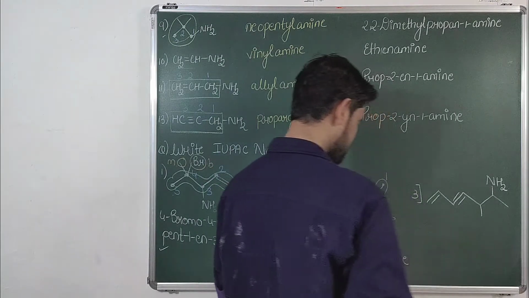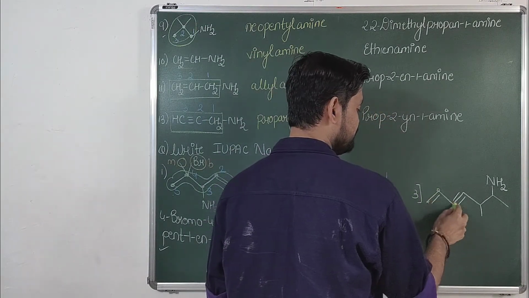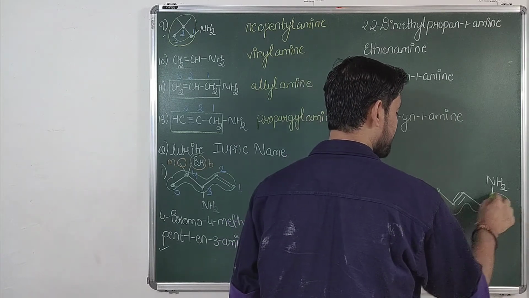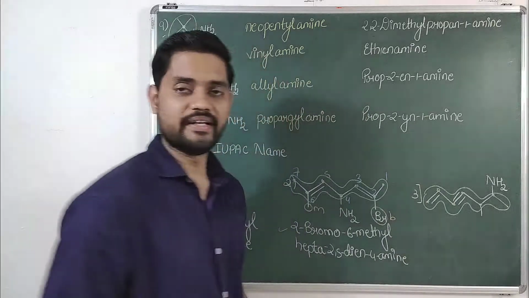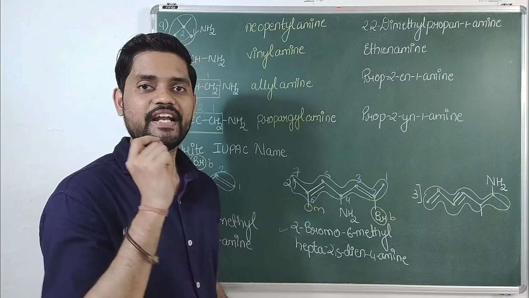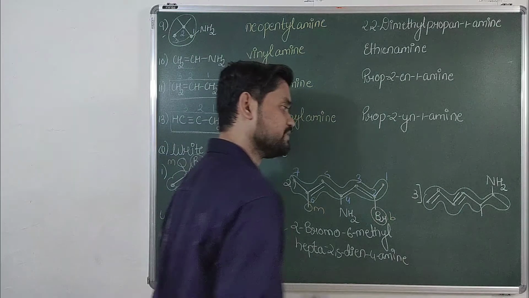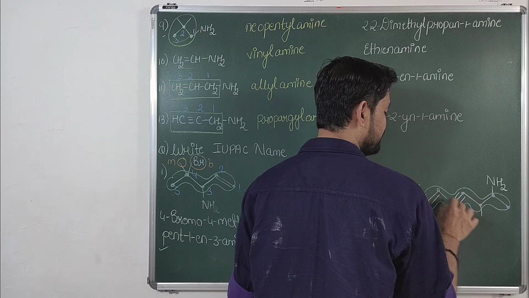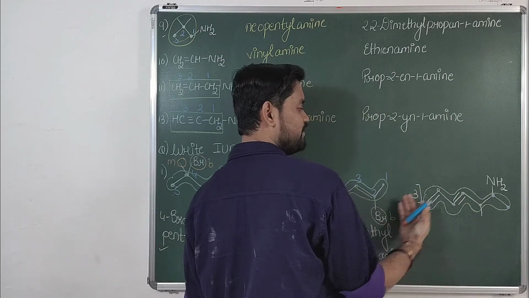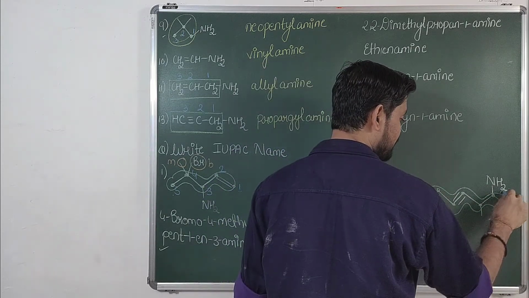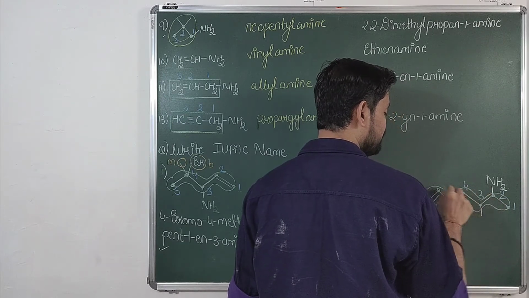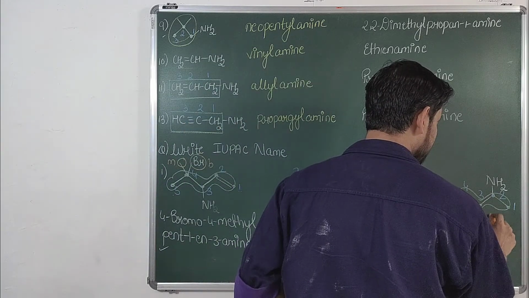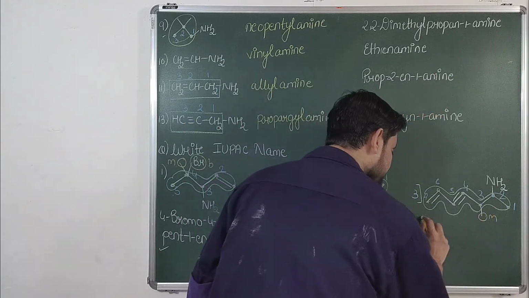Now talking about the last one, 1, 2, 3, 4, 5, 6, 7. Number it from that end which will give the NH2 the least number. So this is 1, 2, 3, 4, 5, 6, 7. From the left hand side it is far away, so we'll start from this side only. There is only one substituent present, and that substituent is methyl. So the name of this compound will be 2.